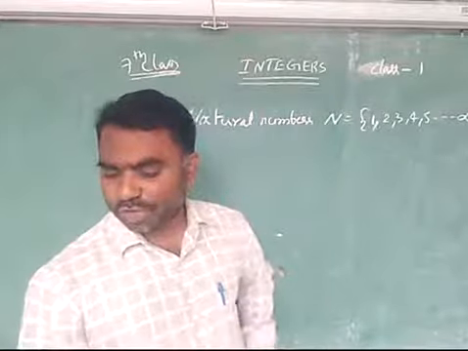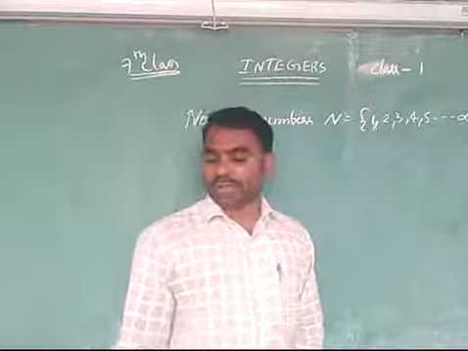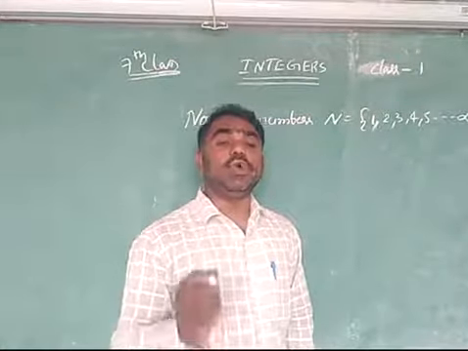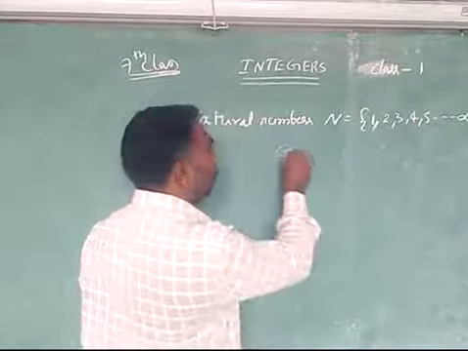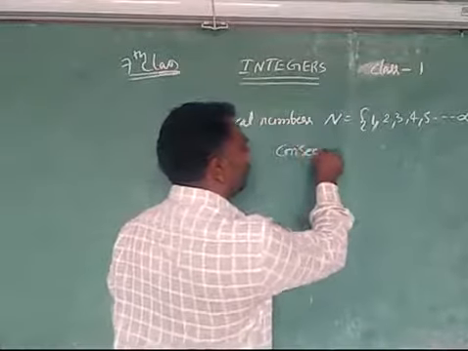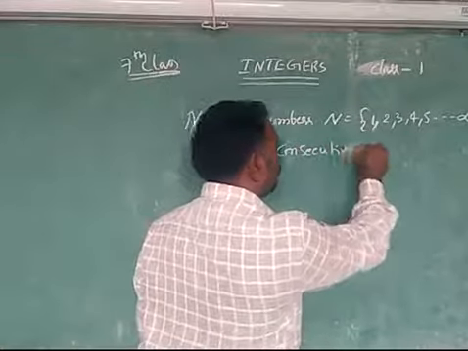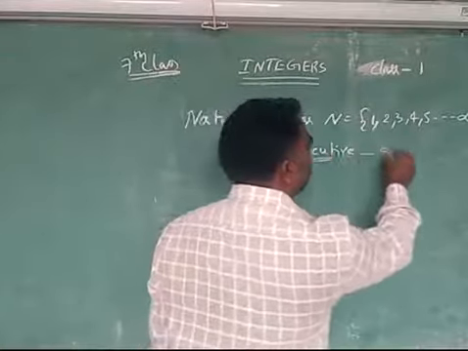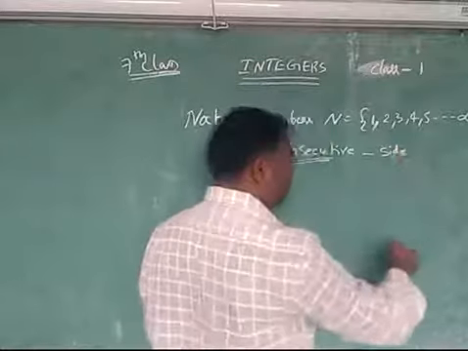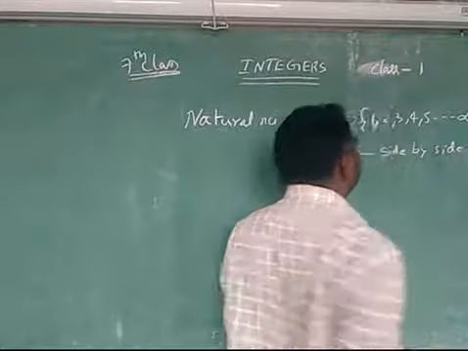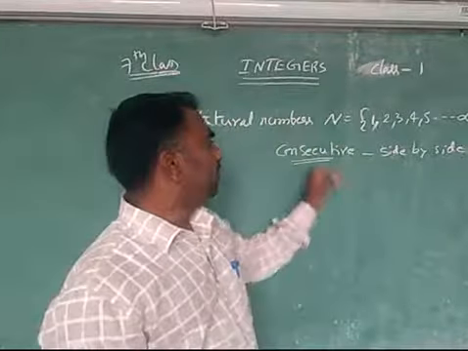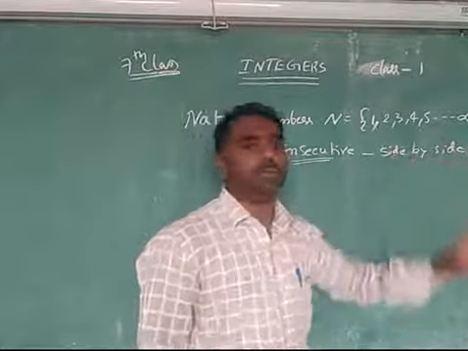Then the last question: what is the difference between any two consecutive natural numbers? Maybe you will get a doubt here: what does consecutive mean? Consecutive means side by side. Everyone must remember this always. Many times we will see this in your classes. So consecutive means side by side numbers.